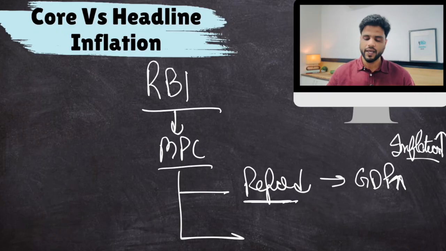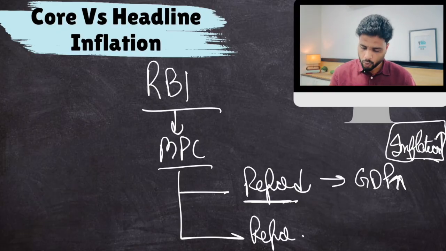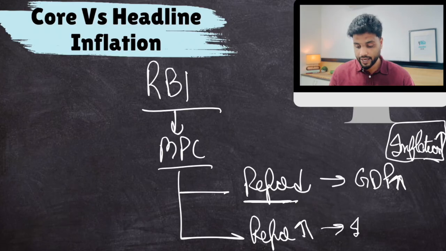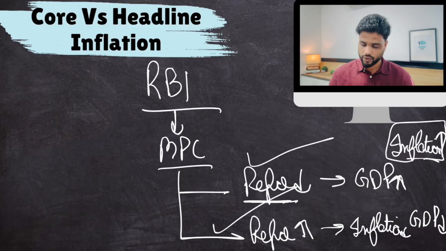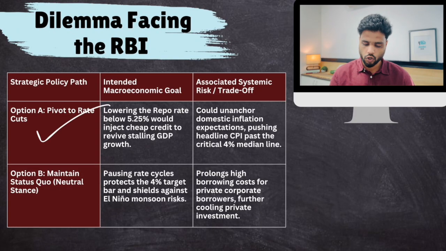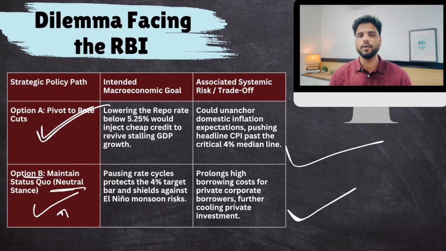Now RBI thinks that, okay, I will target inflation. Let's lower inflation first and then look at GDP. So RBI will increase repo rate. Inflation might get under control, but India's growth would also get sacrificed. So what should we do? Go for this or go for that? These are the two options with RBI. Option A, reduce repo rate. Option B, either stay neutral, keep rates as they are, or increase them. Then also there is a problem. What should you do? This is a problem.